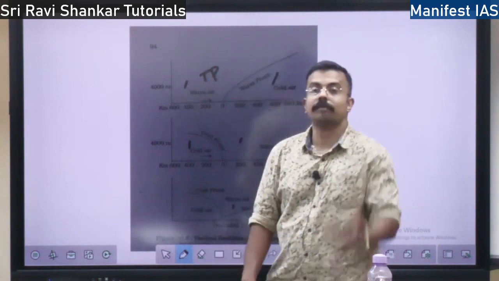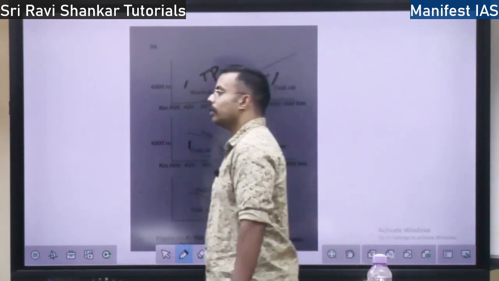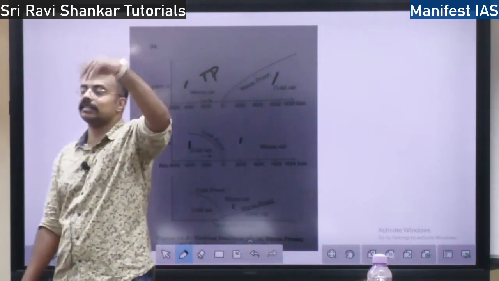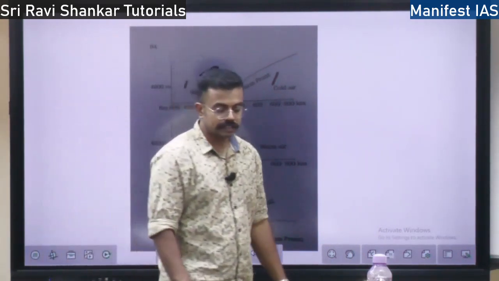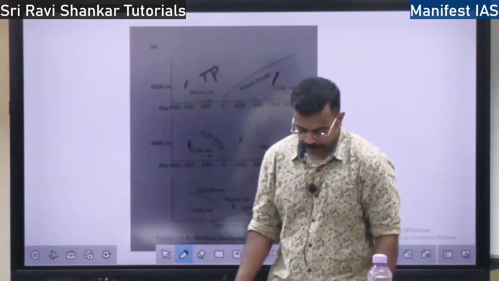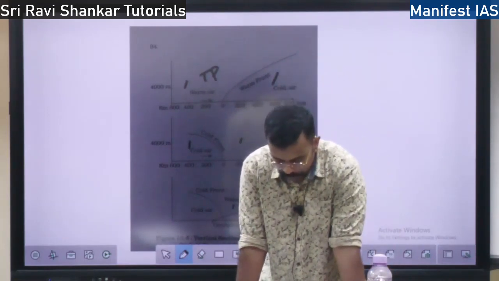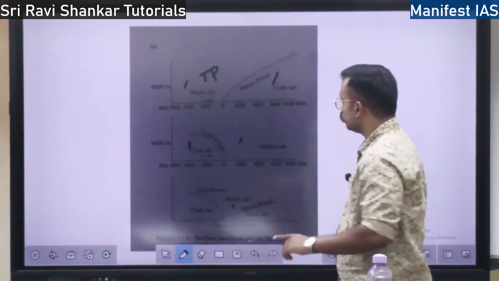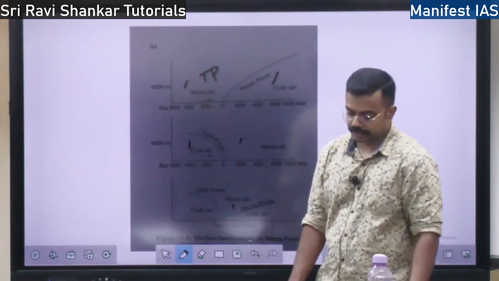And I told you here it will lift the warm air up. So when the warm air goes up, what happens? It condenses and gives the rainfall. So this type of rainfall is called frontal rainfall, right? Frontal rainfall. Next, we will discuss the concept of extratropical cyclones, which is linked to the frontal system.